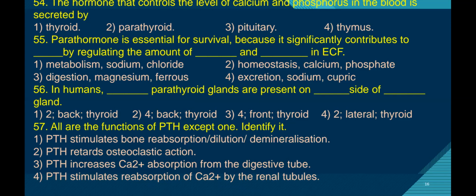One, it stimulates the resorption of the bone, or demineralization of bone. Next, it increases calcium absorption from the alimentary canal. Next, it stimulates the reabsorption of calcium from the renal tubule. By these three processes, parathyroid hormone increases calcium levels in the blood. But the second statement is wrong because they have said PTH retards osteoclast action. Actually, PTH stimulates osteoclastic action. Therefore, the answer is the second option.